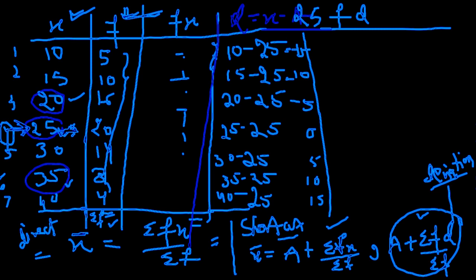Usually, can we choose an assumed mean that doesn't lie even in the table? It should lie between the minimum and maximum value. You cannot take above 40 or below 10. It should lie between 10 and 40. We can also choose 21.3, since it is lying within the data. Okay, Rohit? Got it? We cannot go beyond the minimum and maximum value. We can consider any value between your minimum and maximum value.